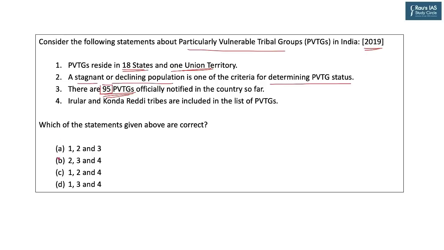So the third statement was incorrect. If you remove the third statement, you will reach the right option, C. The topic of scheduled tribes is very important for prelims and for mains, both for GS paper 1 and GS paper 2.